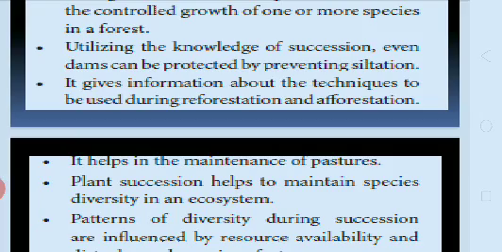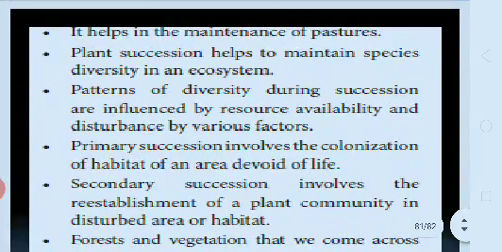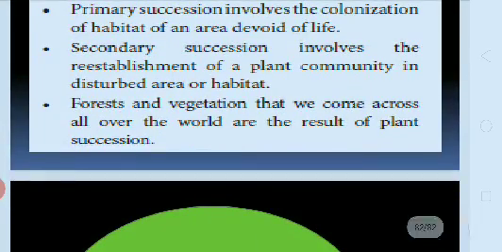Plant succession helps to maintain species diversity in an ecosystem. Patterns of diversity during succession are influenced by resource availability and disturbance by various factors. Primary succession involves the colonization of habitat of an area devoid of life. Secondary succession involves the re-establishment of plant community in a disturbed area or habitat. Forests and vegetation that we come across all over the world are the result of plant succession.